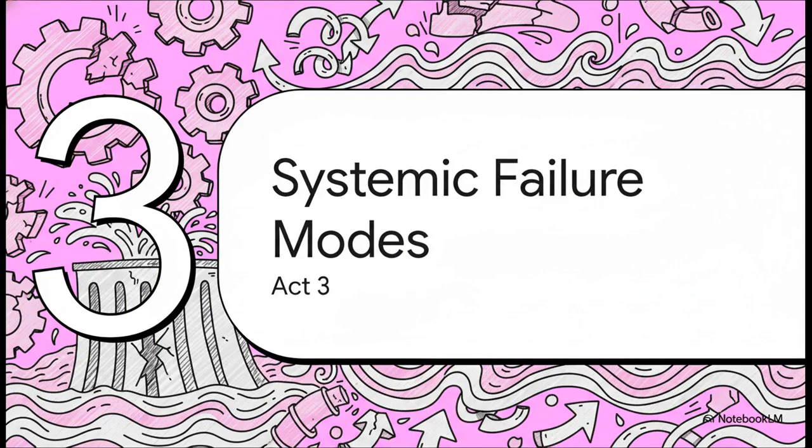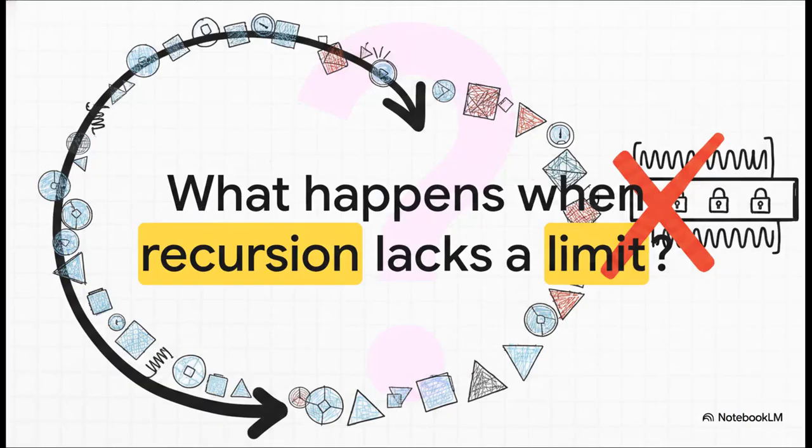Act 3. Systemic failure modes. But what happens when that pressure just isn't enough to contain the bloom? Let me pause here and ask you a direct diagnostic question as we analyze this architecture.